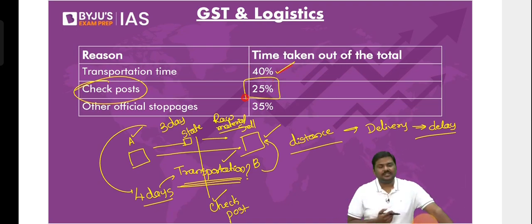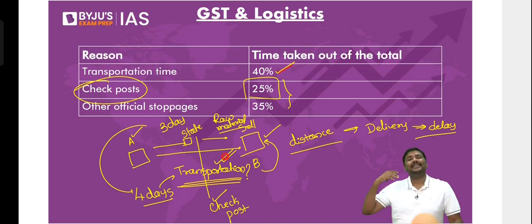There are many other official stoppages also. As a result of this, transportation cost increases, market price will increase. That will affect your exports as well as the consumer prices. Now what will happen under GST? Simple. We have eliminated checkposts.